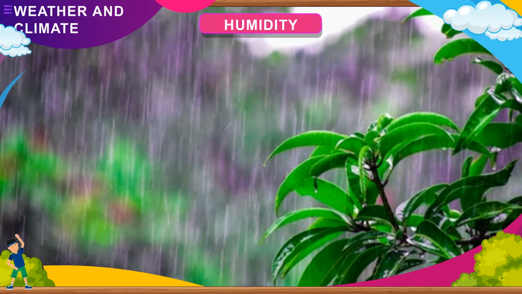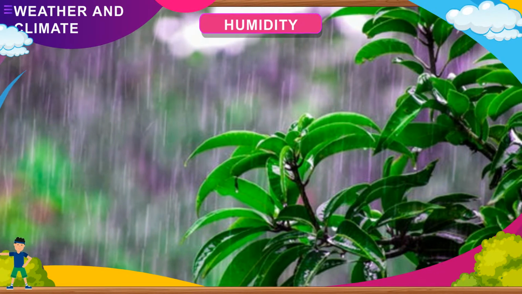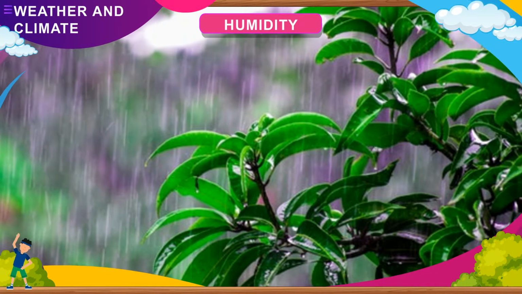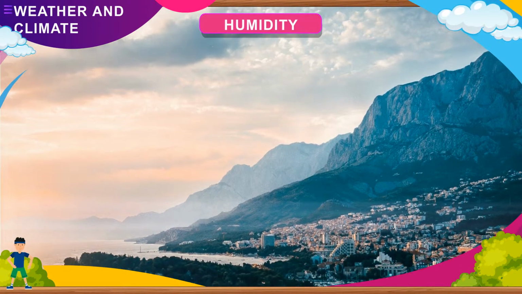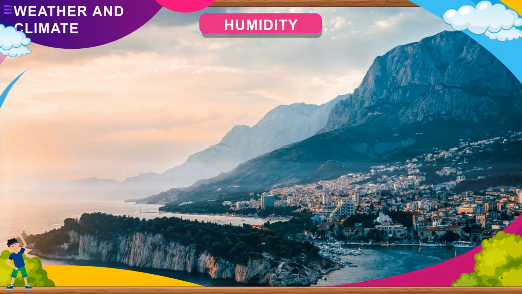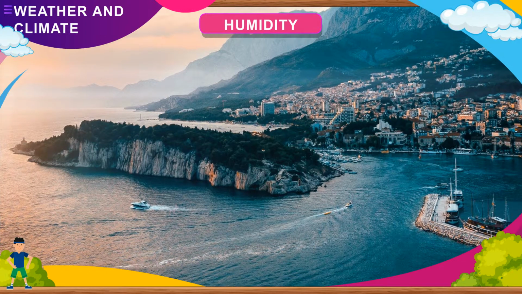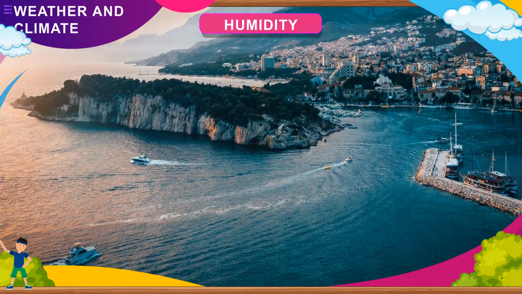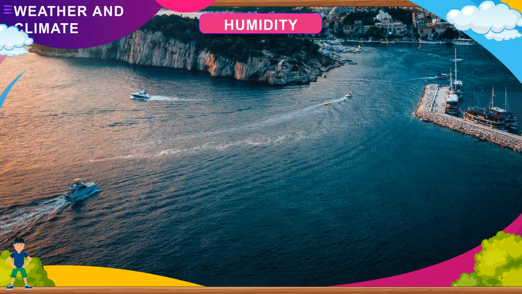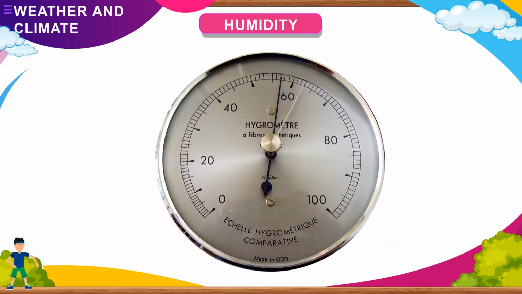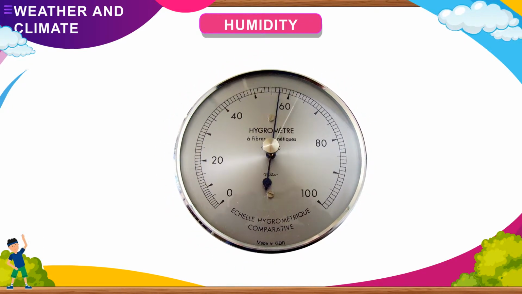Humidity. Humidity is the measure of dampness in the air. It refers to the quantity of water vapor present in the air. A drier place will have lower humidity, whereas places near the sea coast have higher humidity. Relative humidity refers to the amount of water vapor present in the air expressed as the percentage of maximum amount of water vapor that it can hold. Relative humidity is measured using a wet and dry bulb thermometer, hygrometer.